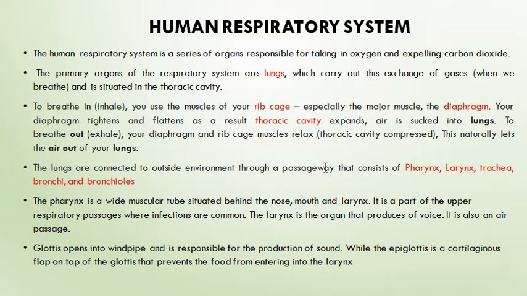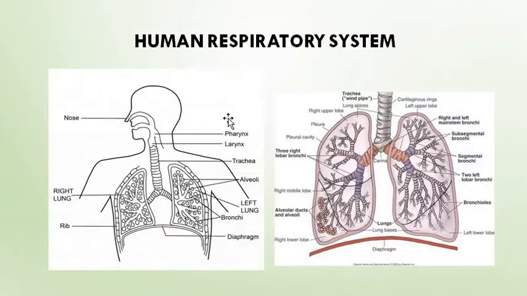We breathe through the nose, and from the nose the air enters the pharynx. You can see this diagram here. Through the nose, when you breathe, the air enters the pharynx. It is a common portion for both food and air. From the pharynx, it enters the larynx and trachea, and the trachea gets divided into two, opening into the two lungs.